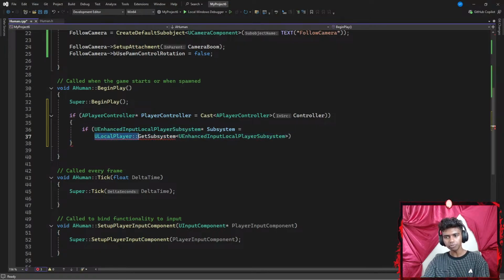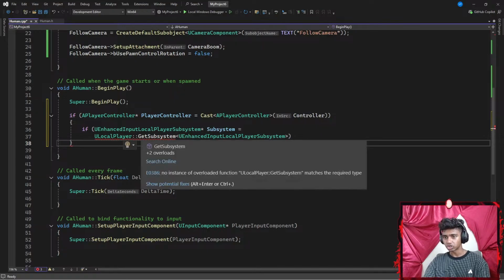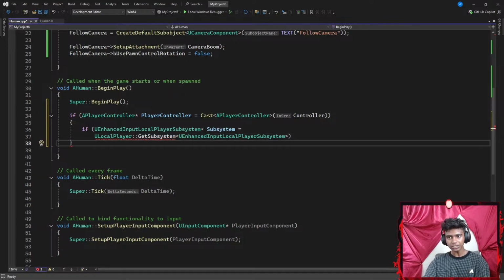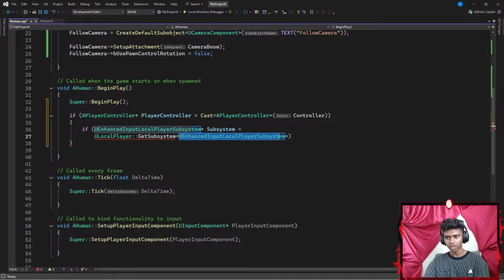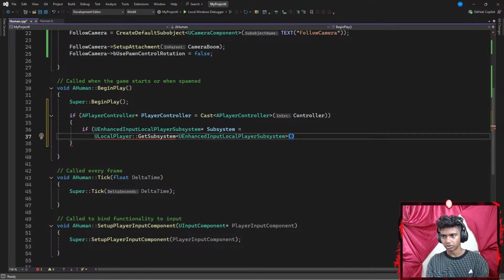There we go. So if my subsystem pointer, which represents my UEnhancedInputLocalPlayerSubsystem, is equal to my ULocalPlayer with a scope resolution operator of me getting the subsystem of my UEnhancedInputLocalPlayerSubsystem. Okay, if that is equal to this, I'm going to add a pair of parentheses to invoke my function and then add something like a player controller. Was it player controller? Okay, so my player controller.